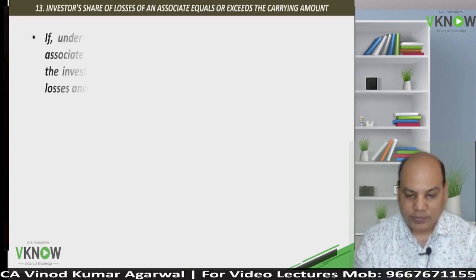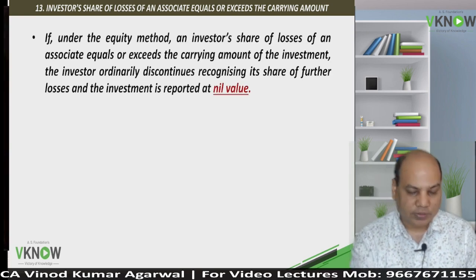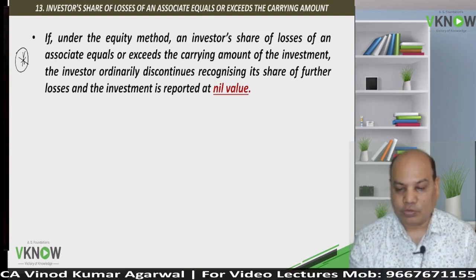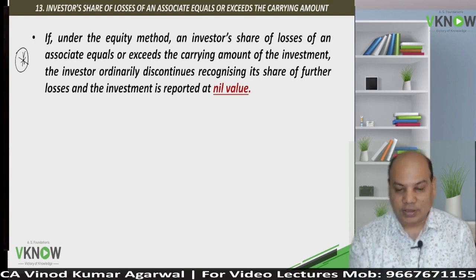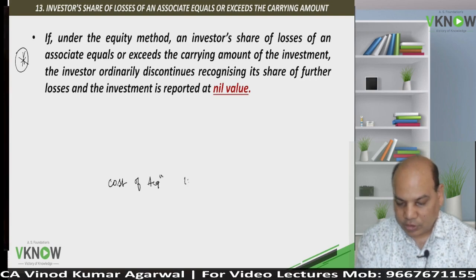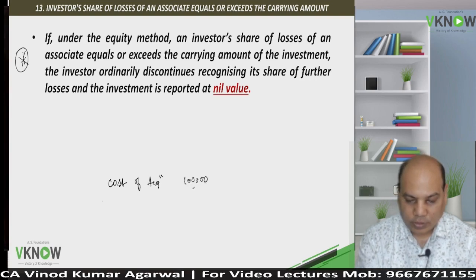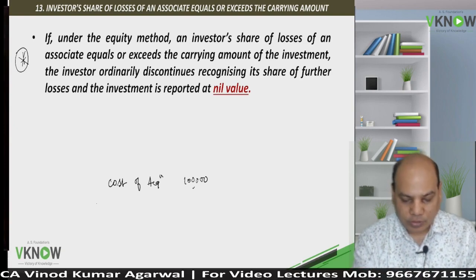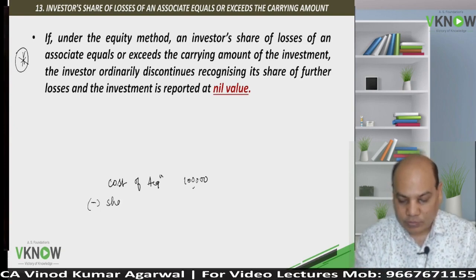Now the next is something very important. Write down important: investor share of loss of an associate equals or exceeds the carrying amount. Suppose cost of acquisition is 1 lakh, and after the acquisition, post acquisition, the associate suffers losses. So I will have to reduce carrying amount of investment less share of loss of associate.